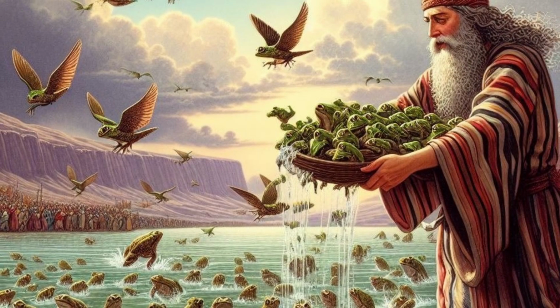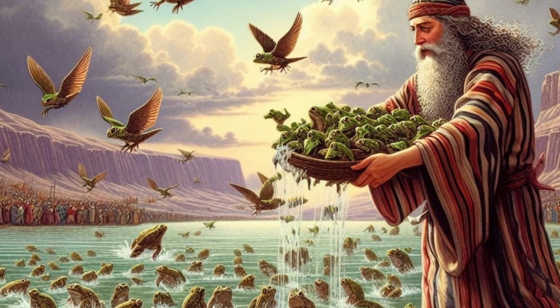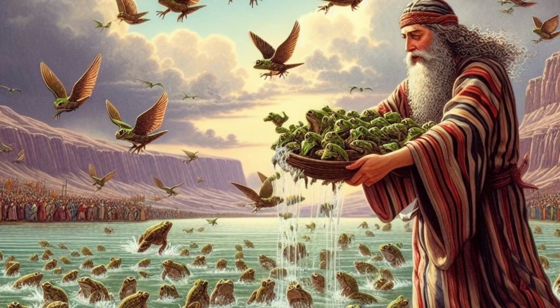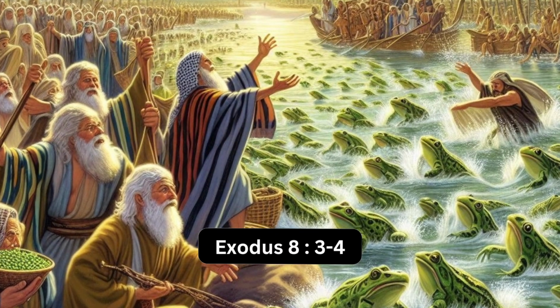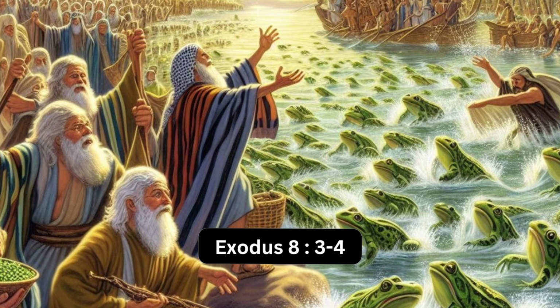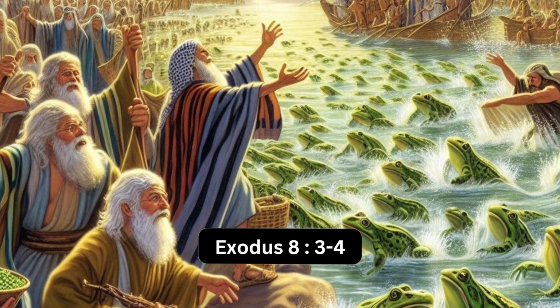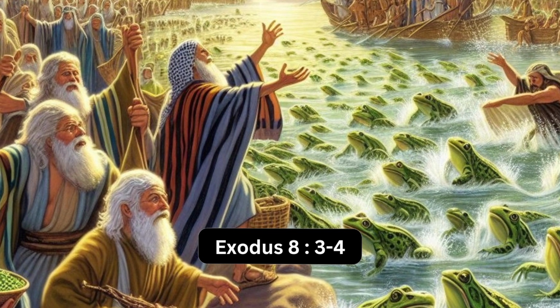Additionally, the plague of frogs made the land ritually unclean according to Egyptian religious practices, undermining their beliefs and way of life. The sheer numbers of frogs described in Exodus 8 verses 3-4, invading even the most private of spaces, would have caused great distress and hardship for the Egyptians.